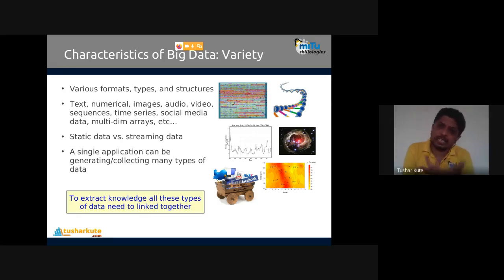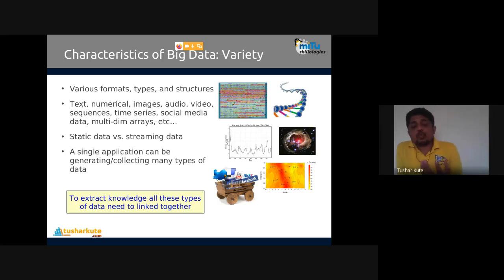Variety means it's different. We haven't seen the black hole; it's not possible to see, since there is no light from it. So how can we see it? The structure is saved and shown. It's very important that we have Twitter, Facebook, YouTube, Flickr, LinkedIn, all kinds of data. We also have temperature related data and time series data. Text format, numerical format, image, audio, video, sequence, time series, social media, multi-dimensional arrays, many different kinds of data sets are present here.